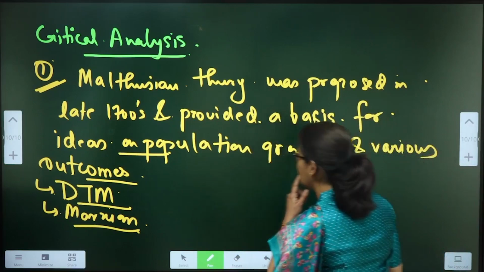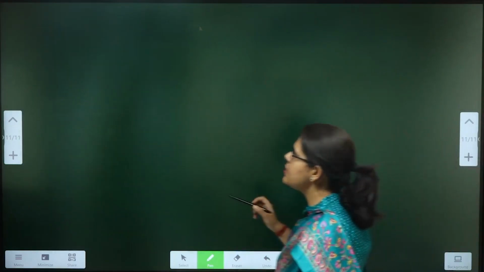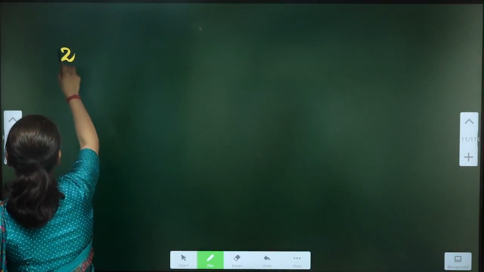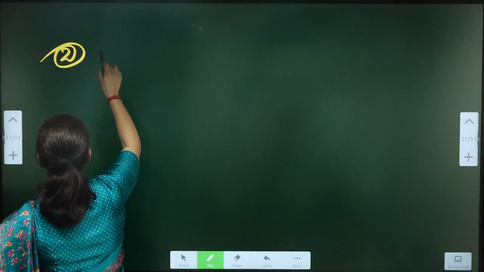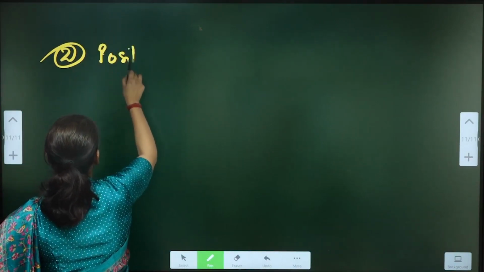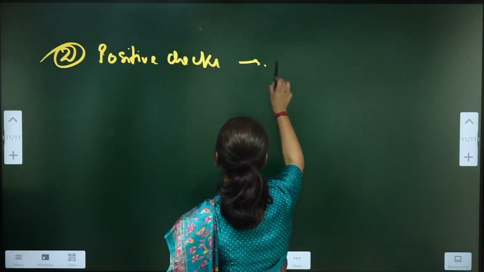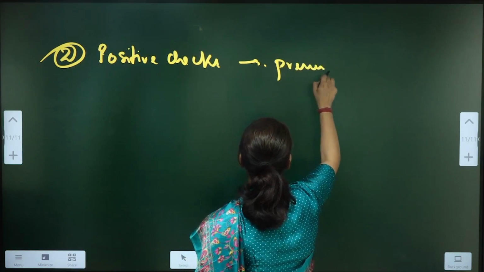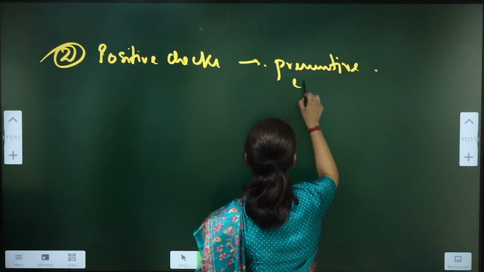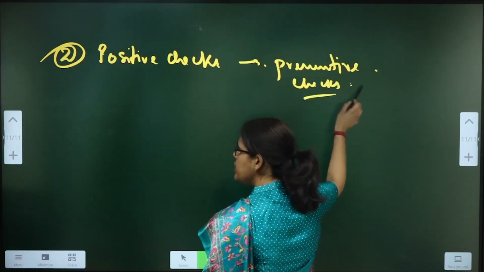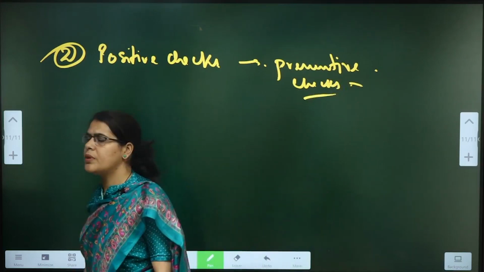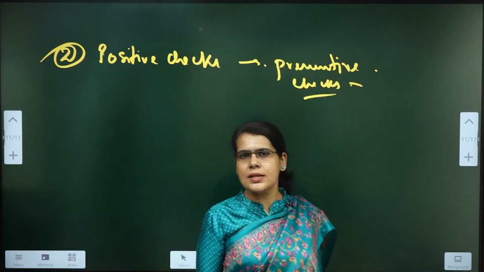Next point in critical analysis, write down. Second point. He was more enthusiastic about the positive checks as compared to the preventive checks. So yes, he does make a reference about the preventive checks, but he is not very enthusiastic about them.